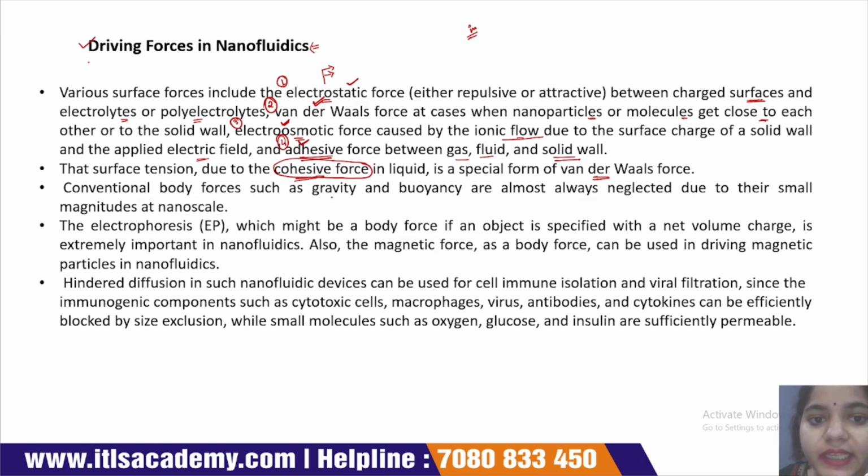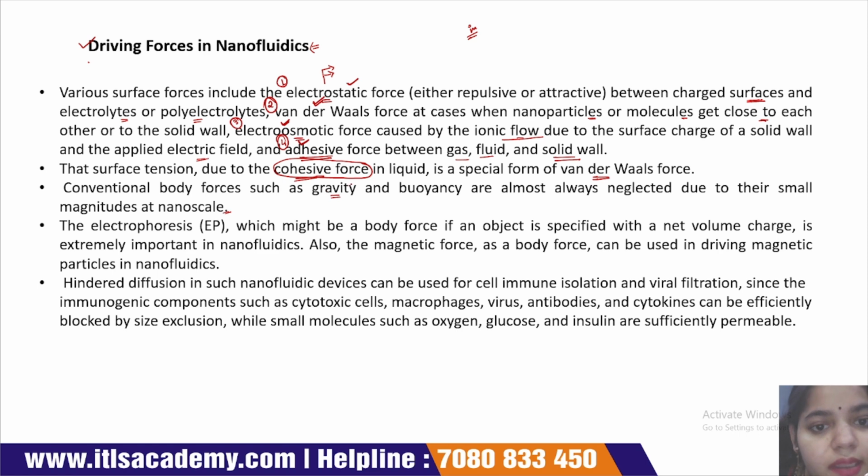Conventional body forces such as gravity and buoyancy are almost always neglected due to their small magnitude at nanoscale.